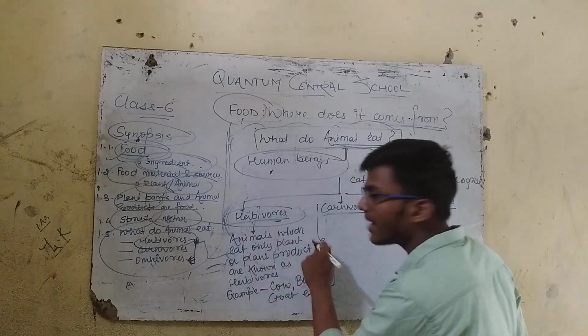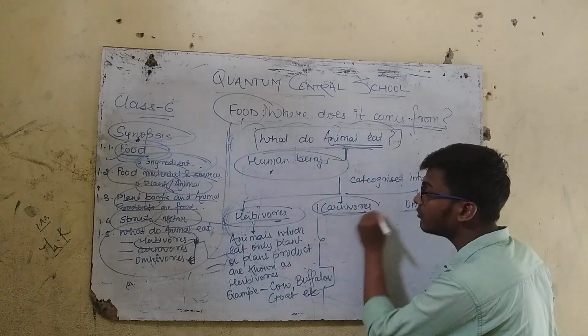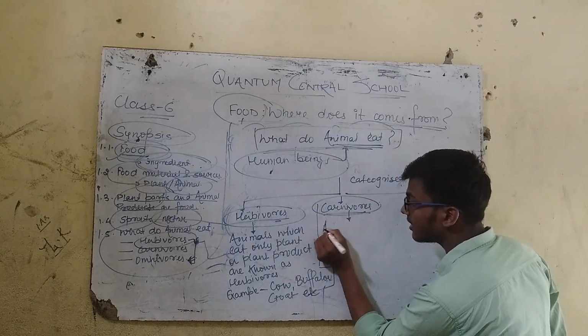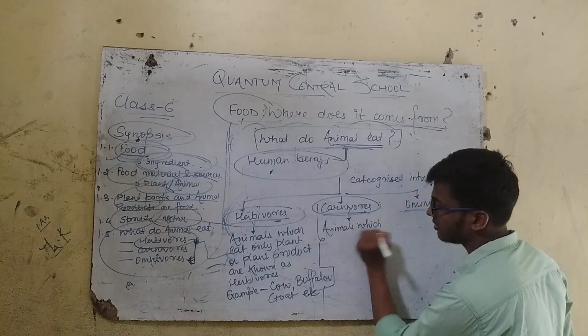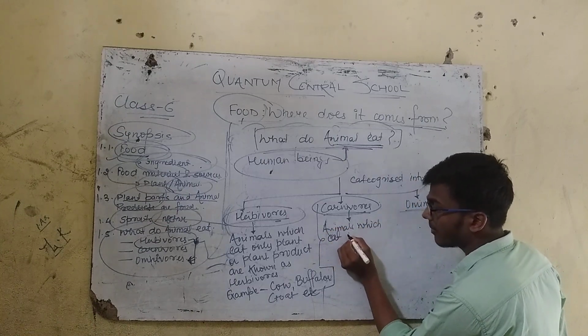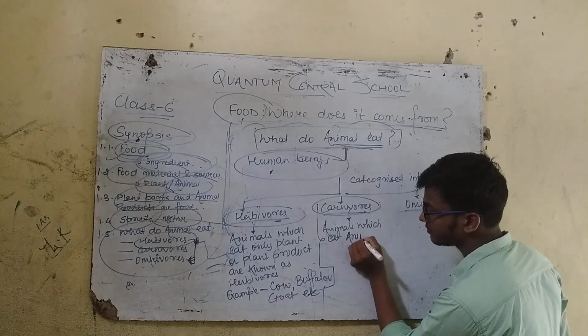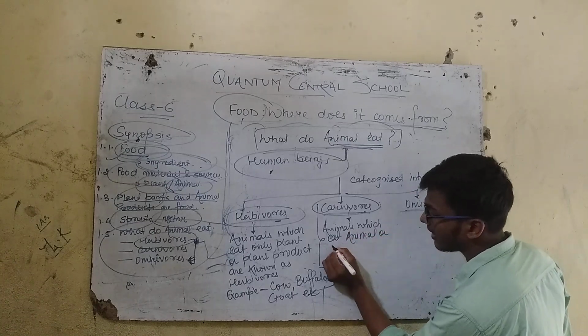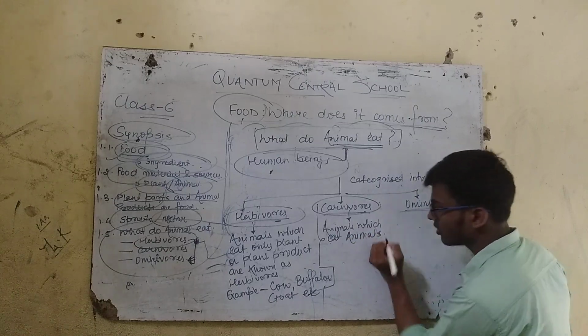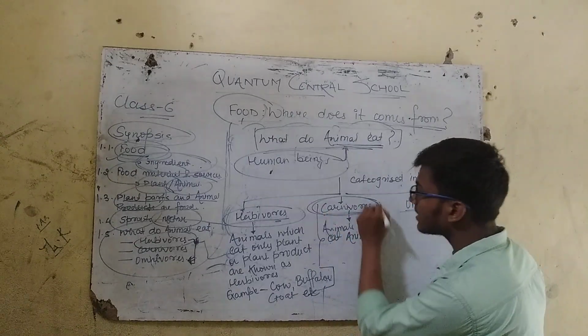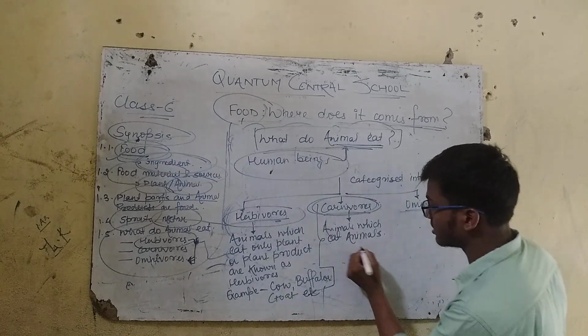Herbivores eat only plant or plant product, but the carnivores are the animals which eat animals. So the carnivores are the animals which eat only animals.